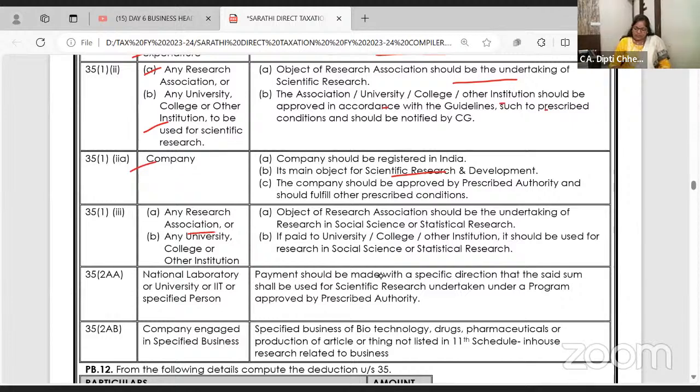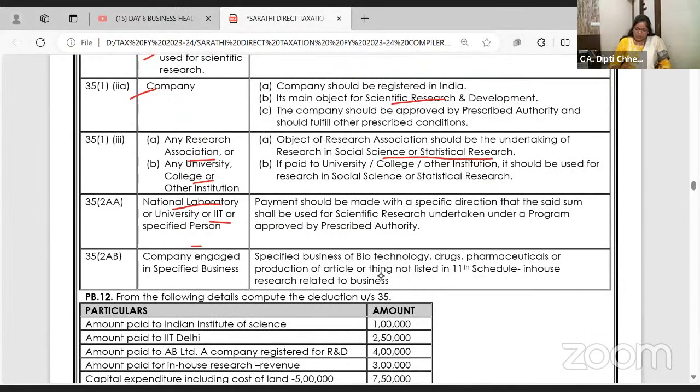Any research universities and all, for statistical research also allowed. National laboratory, IIT allowed. Company engaged in specified business. So there are companies engaged in biotechnology, pharmaceutical, drugs, or production of some articles. They are allowed scientific research expense.